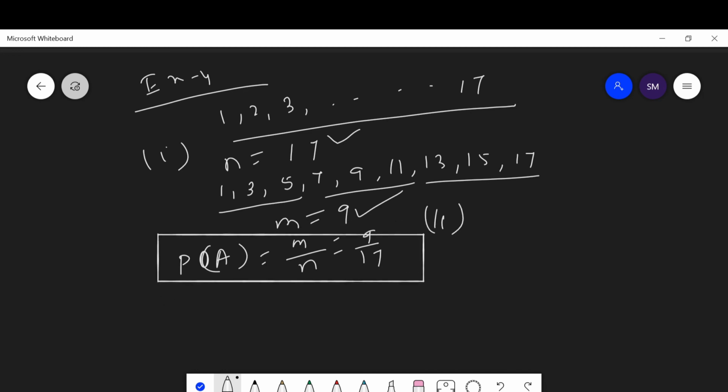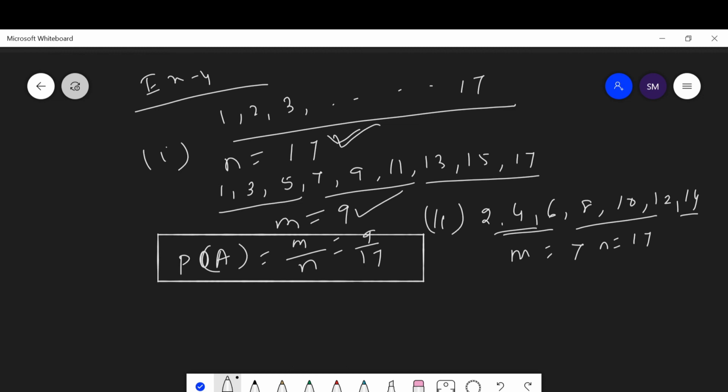Then another question asks for the probability of getting an even number.